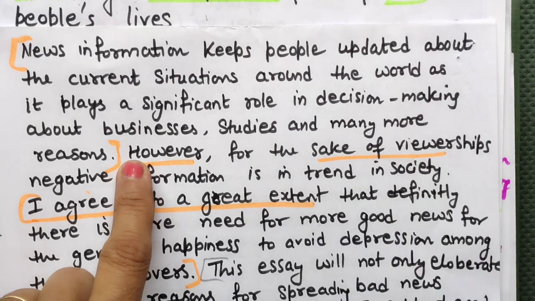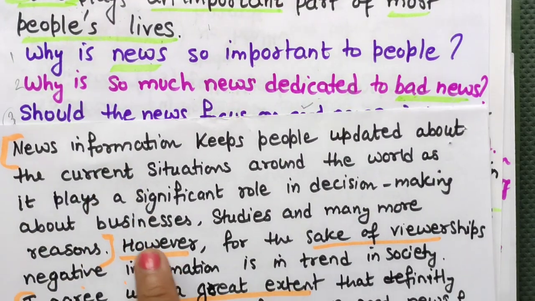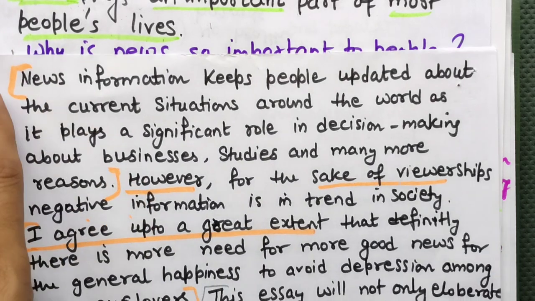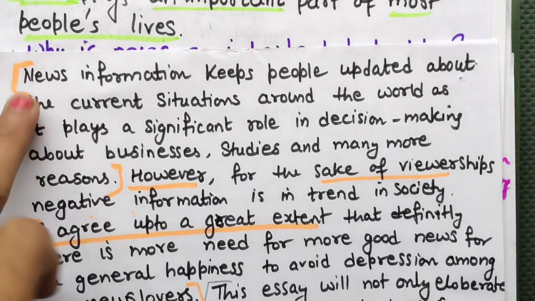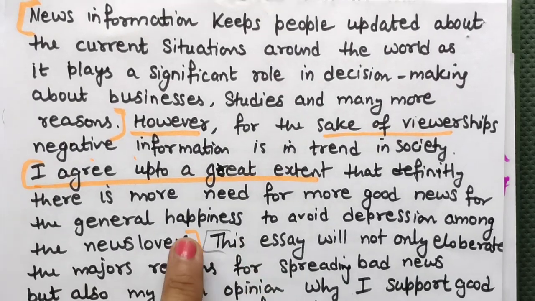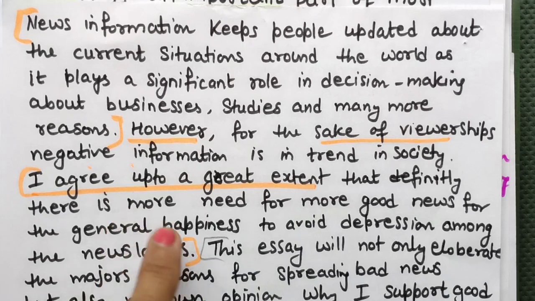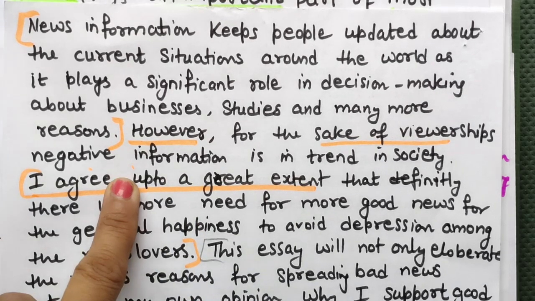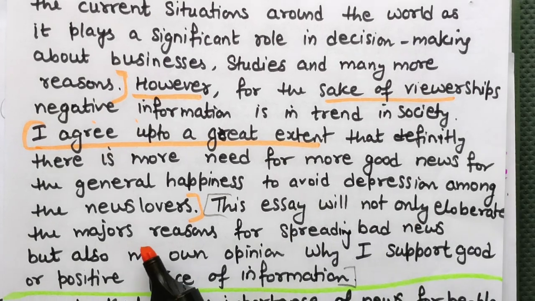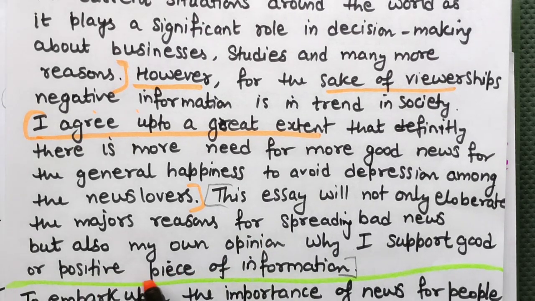From the however line I have given the answer for this, and from here to here I have given the answer for paraphrasing as well as the first question. From here to here you can write your introduction, and this line is optional. If you have given answers for all 3 questions in the introduction, that's enough. And you can write this also: This essay will not only elaborate the major reasons for spreading bad news, but also my opinion on why I support good news, good pieces of information in the newspaper and TV channels.